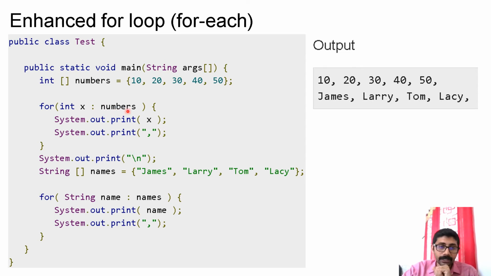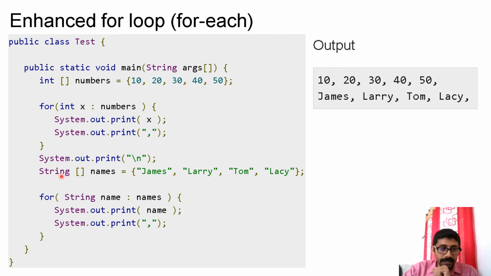I am directly giving the array name, colon, numbers. Then I am opening the braces and closing here. Within that I have two print statements. This body will be repeated 5 times corresponding to each array element, and x will point to the current array element. First time when the body executes, x will be printing 10. Second time it will be printing 20, 30, like that. So that is the output you are getting here.